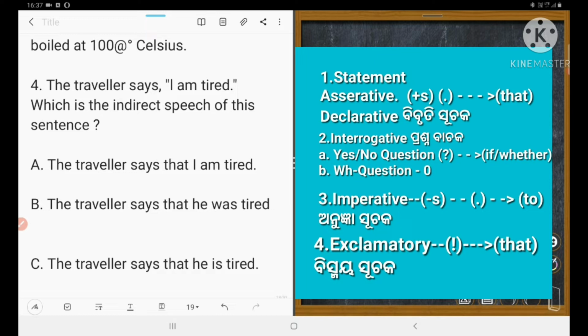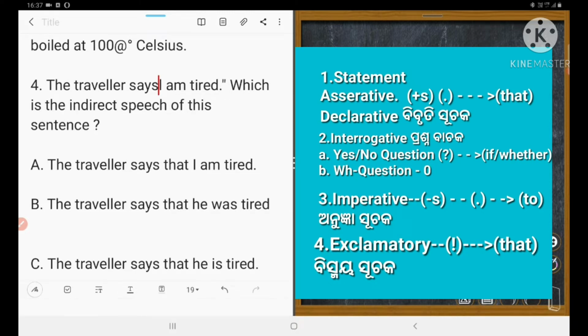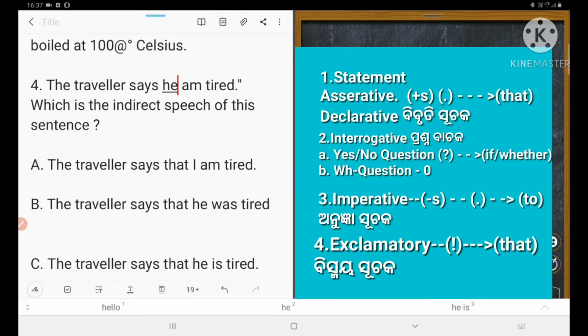The inverted comma will be removed and pronouns will be changed. So, the traveler says... now let's remove what? The inverted comma. The traveler is third person singular, so instead of "I" we shall write "he." The traveler says he...